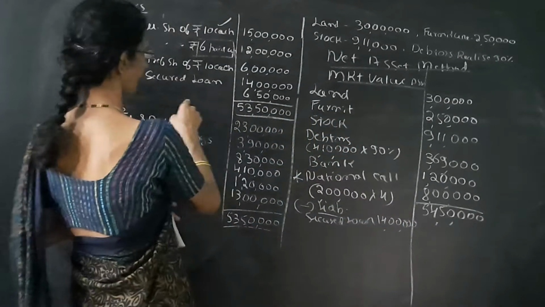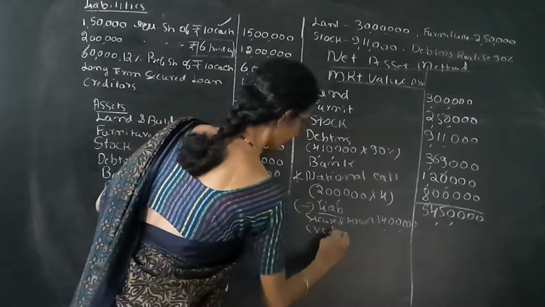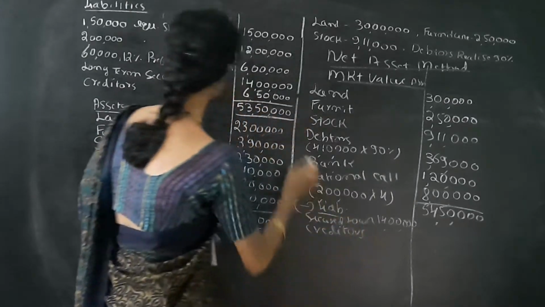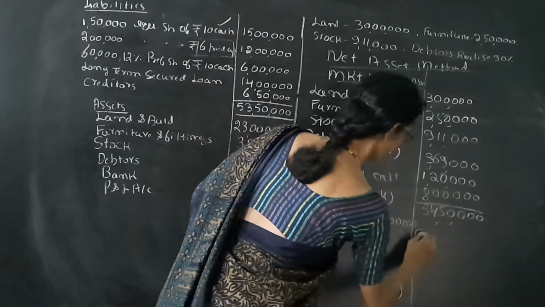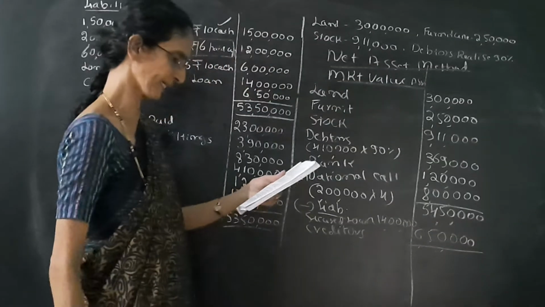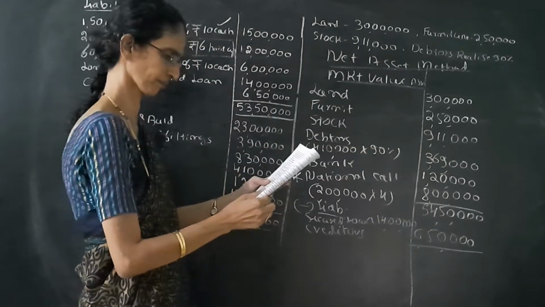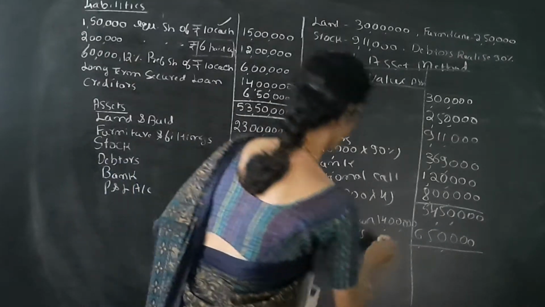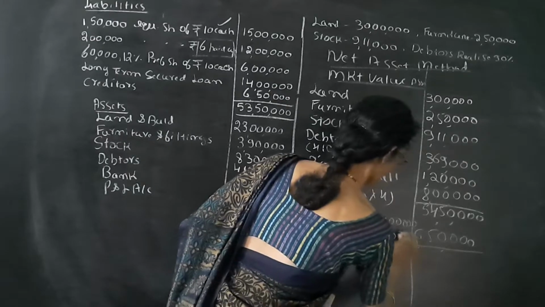The next one is creditors. So creditors is 6 lakh 50,000. Sorry, it should be written here, 6 lakh 50,000.